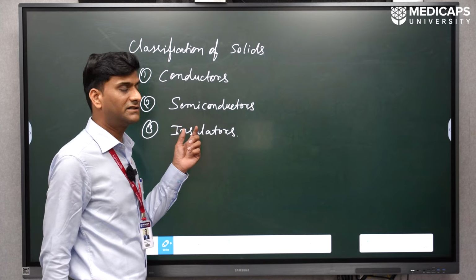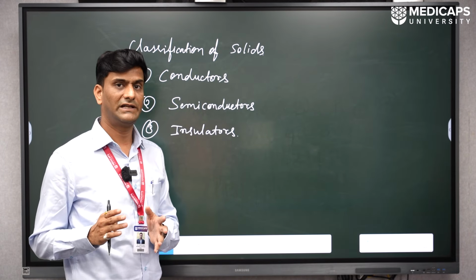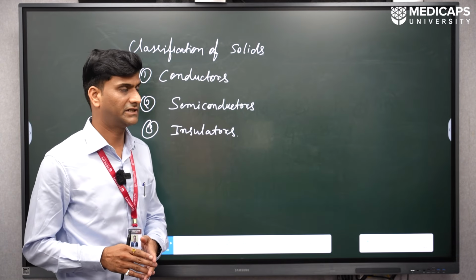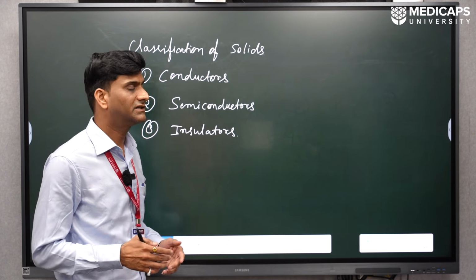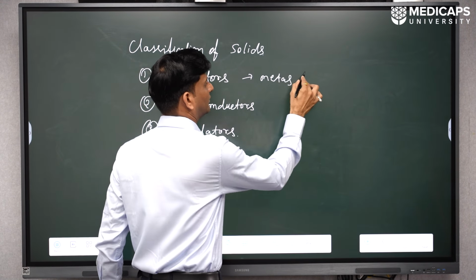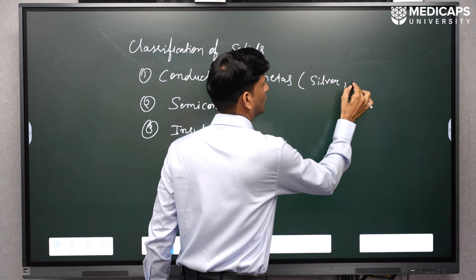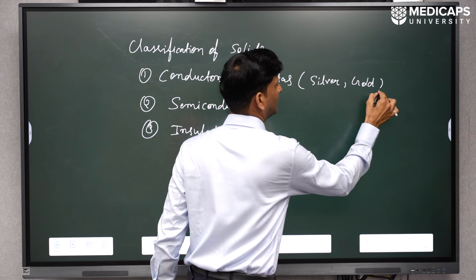Now let us understand this one by one. Conductors are the materials which allow electricity to flow within the material. The best examples of conductors are all metals, for example silver, gold, iron, etc.